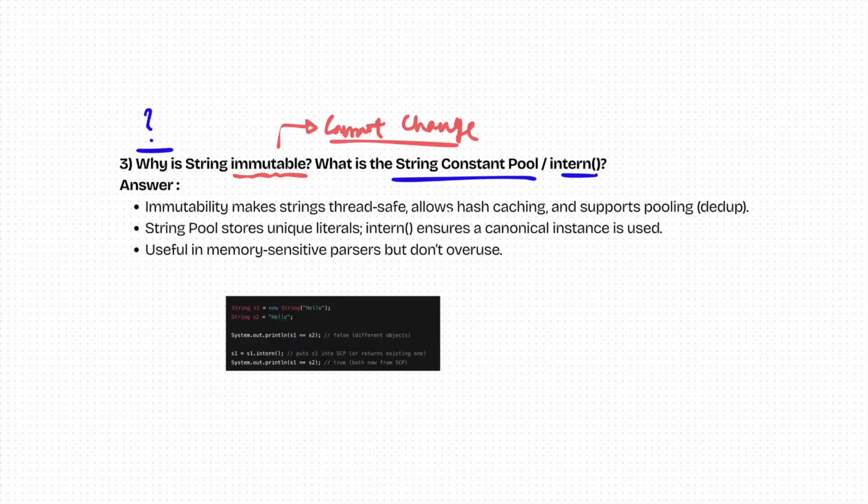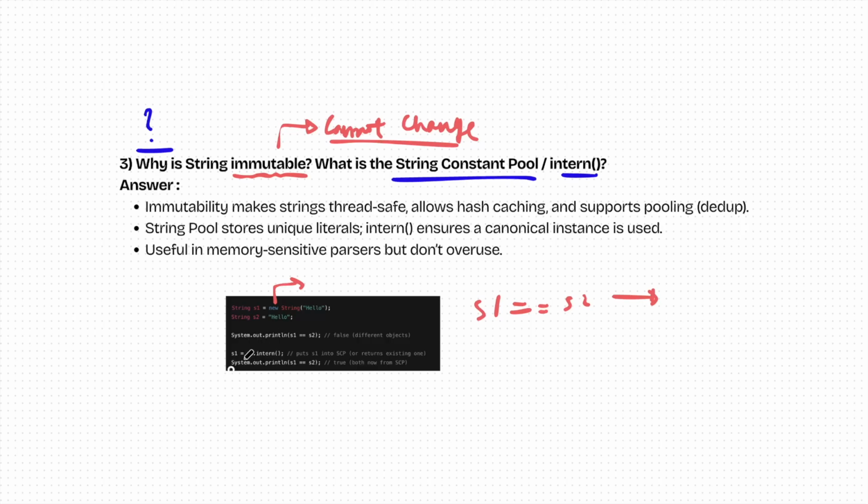So if you see, we have a code example over here. When you say s1 is equal to new String hello and s2 is equal to new String hello, since I've used the keyword new, if you do s1 equals s2, it will give me a false value. Why? Because these are both different memory locations.